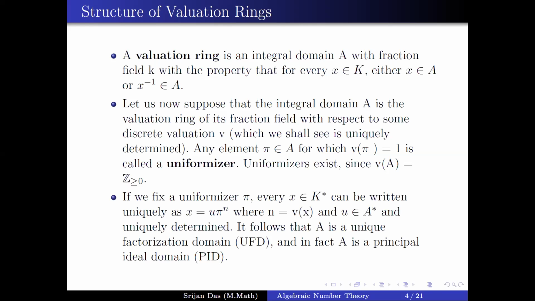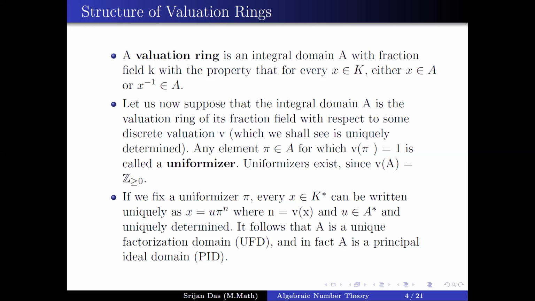Now if we fix a uniformizer π, each element x of k star can be written as x equals u π to the power n. How can we say that? Let's say we have a valuation defined on k, so take the valuation of x. If it gives n, then take the element x by π to the power n. So the valuation of x by π to the power n is the valuation of x minus the valuation of π to the power n. The valuation of x is n, and the valuation of π to the power n is n. So the valuation of x by π to the power n is 0.